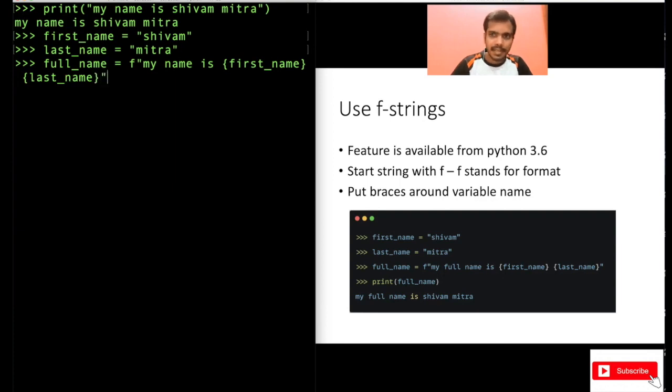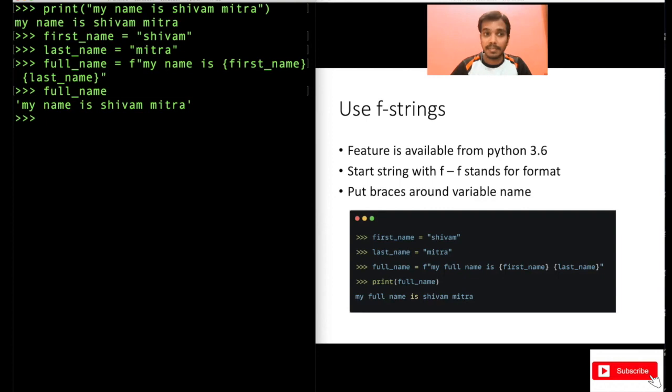And again, like other strings, close this with the double quotes. Now, when you use f at the beginning and put something in braces like this, whatever value is stored in first name will get substituted here in place of first name, and whatever value is stored in the variable last name will get substituted here. So let's try to print full name.